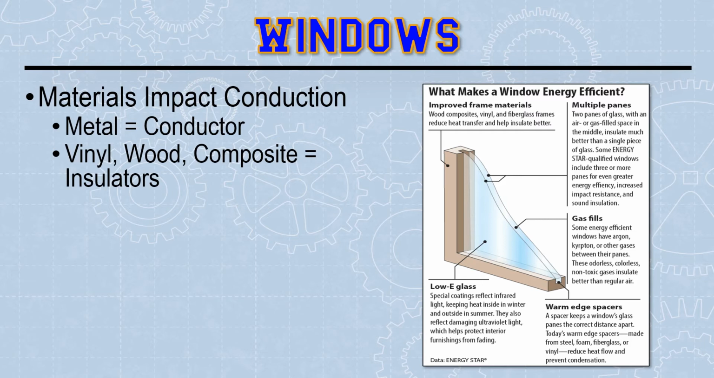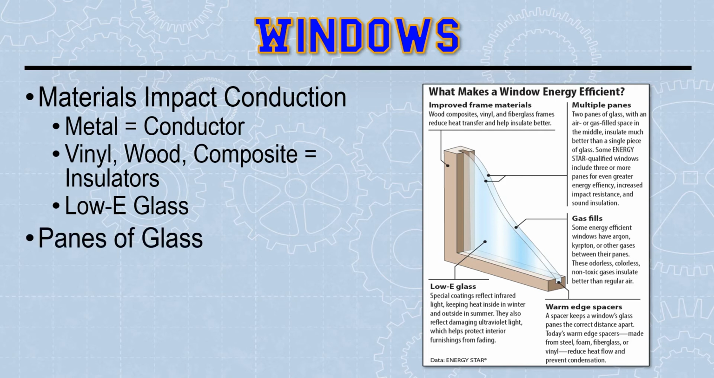So when you're building a frame for a window, you'd want it to be made out of something that is an insulator. Or low E glass, which is hard to scale, but it's a specific material that reflects extra light off of the window. If you let less radiant energy through, then you're letting less thermal energy through. But you're still letting people see that visible light, see out and enjoy the beautiful view.